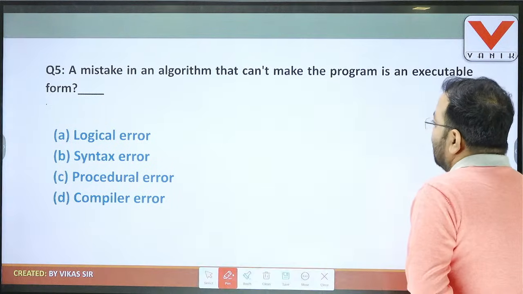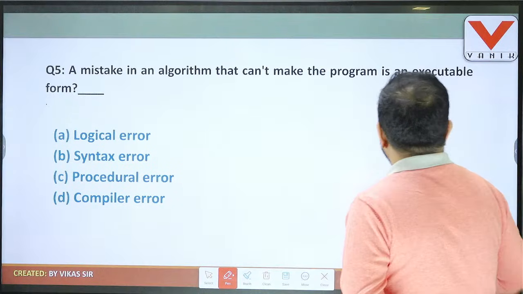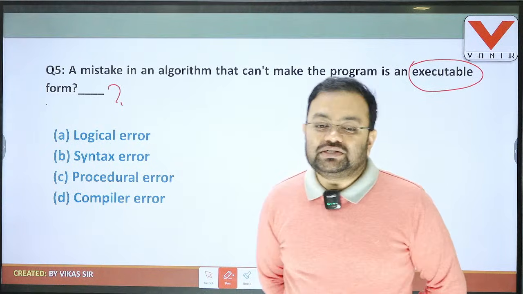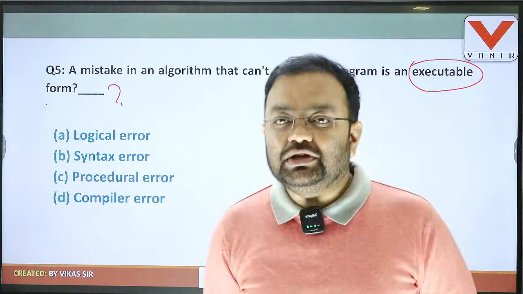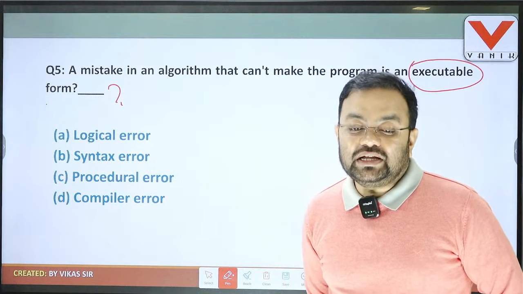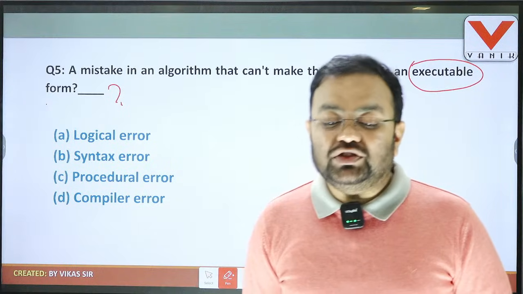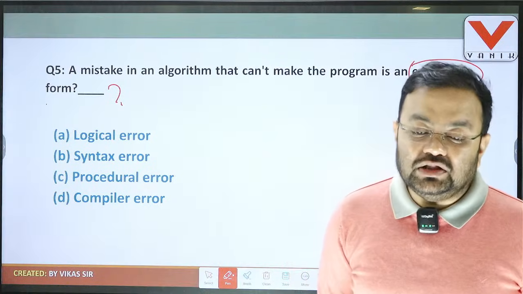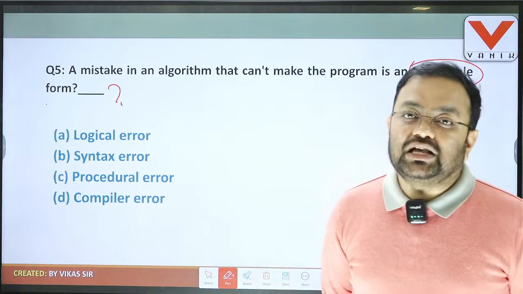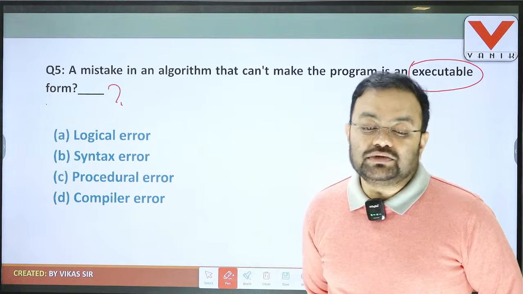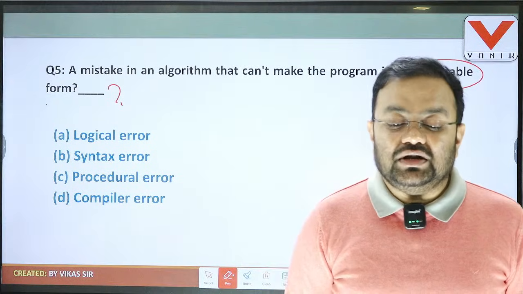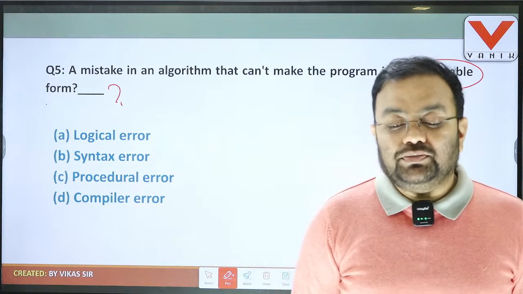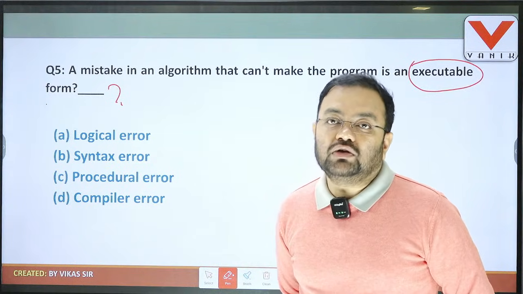The mistake in an algorithm that cannot make the program in an executable form. Very popular question. So it is giving the question, the mistake in an algorithm that can't make the program in an executable form. So this is the error, meaning if the error is there, then the program cannot be executed. But it has asked about which type of error. It is giving the options logical error, syntax error, procedural error, compiler error. Okay, so students, basically two types of error are related to our algorithm or programming.